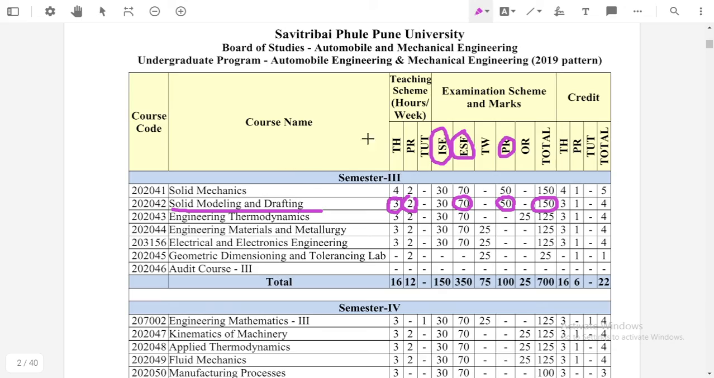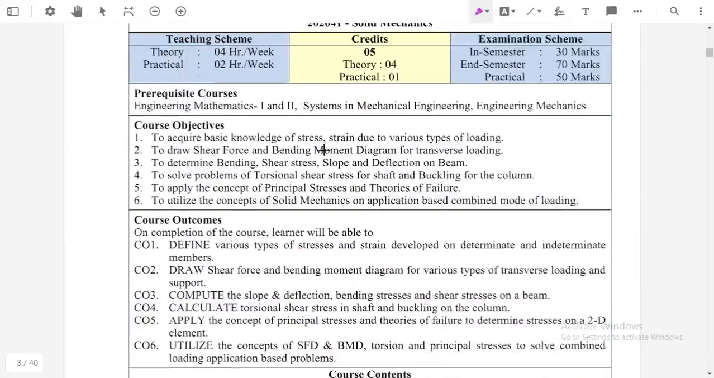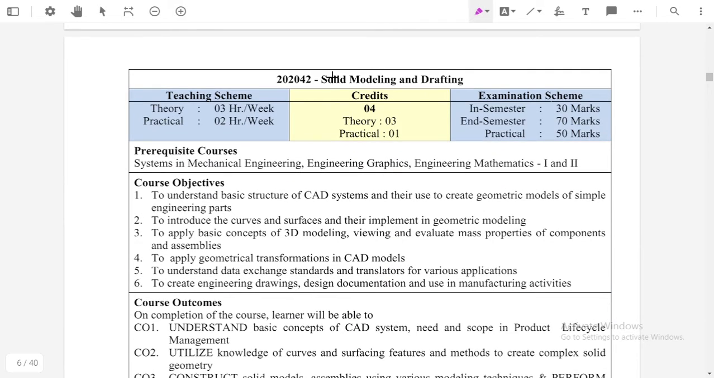Okay, now we will discuss the syllabus. So solid modeling and drafting: total credits for this subject is 4. If you pass the theory examination you will get 3 credits, and if you pass the practical examination then you will get 1 credit. In this way the 4 credits are there for that subject.